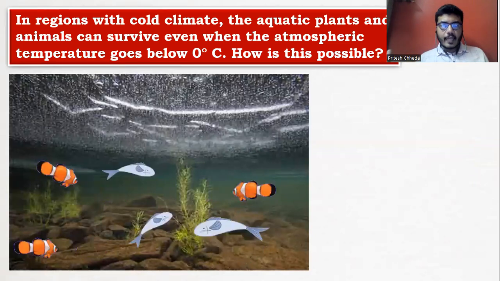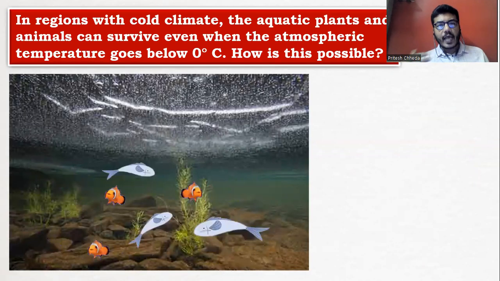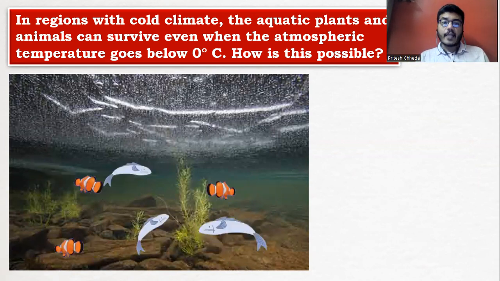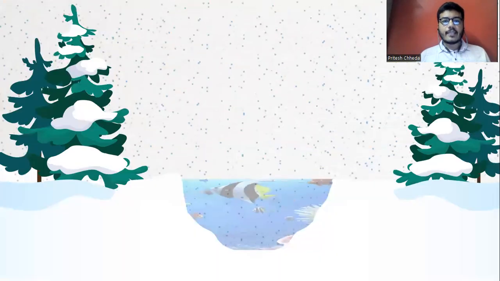Now common sense tells me that if it is a cold region, if the atmospheric temperature goes well below 0 degrees Celsius, the entire water in the lake should freeze and the aquatic plants and aquatic animals should not survive. But that does not happen. Only the surface is frozen. How? Let us understand this in detail.